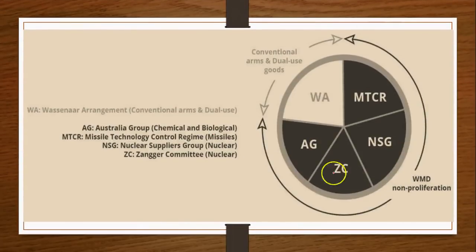These regimes, I can explain it a bit better with the help of this picture here. It is about weapons of mass destruction and non-proliferation, right? And you have different groups here. The Australia Group looks after chemical and biological weapons, and the MTCR, as the name itself indicates, Missile Technology Control Regime, deals with missiles and related things.